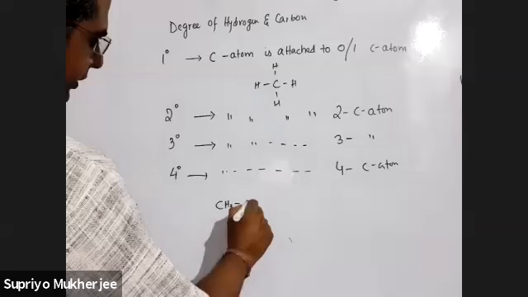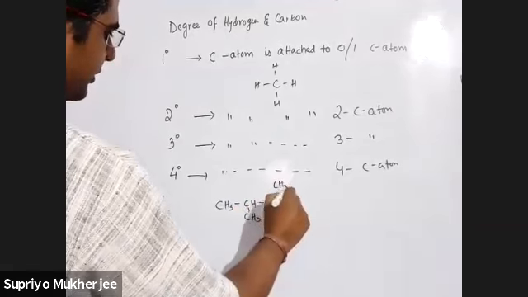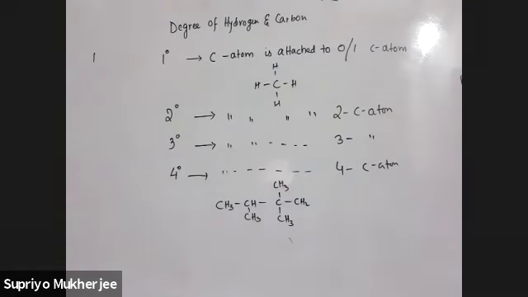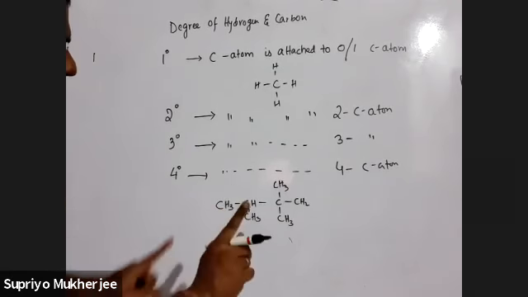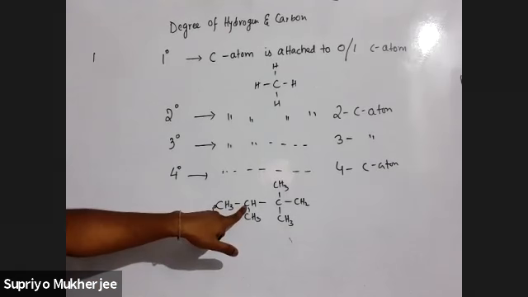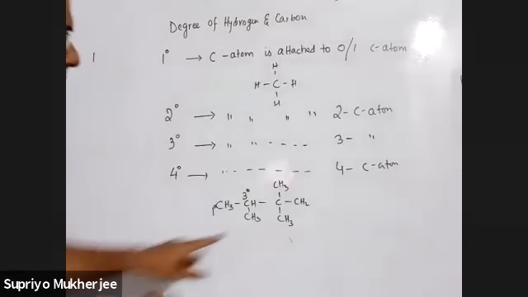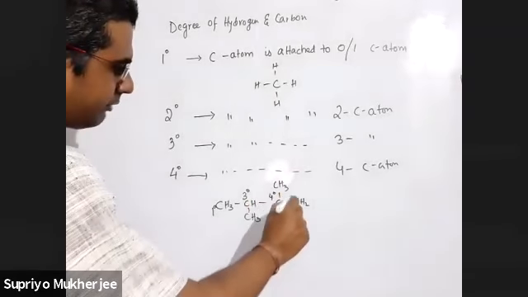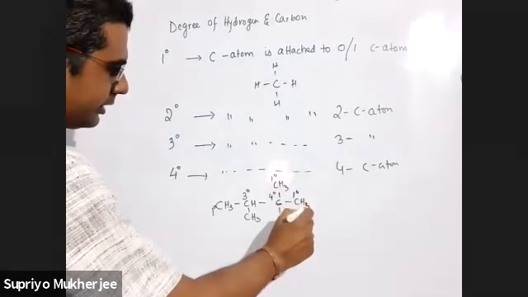CH3, CH3, CH3, CH2, CH3. So one by one we will see. This carbon atom is attached to only 1 carbon atom, so that means it is 1 degree. This carbon atom is attached to 3 carbon atoms, so this is 3 degree. This one on the other hand is attached to 4 carbon atoms, so this is 4 degree. And this one again 1 degree, only 1 carbon atom is attached. 1 degree. 1 degree. Okay, this is CH3.